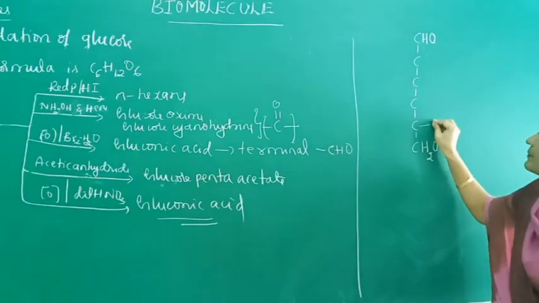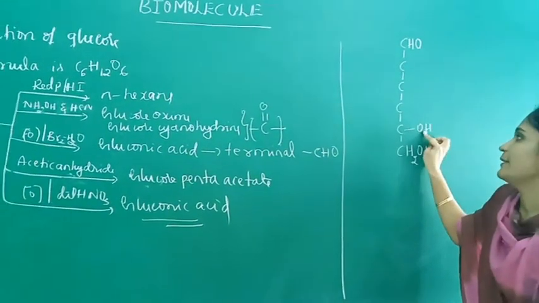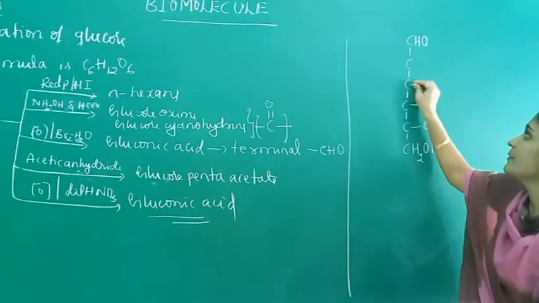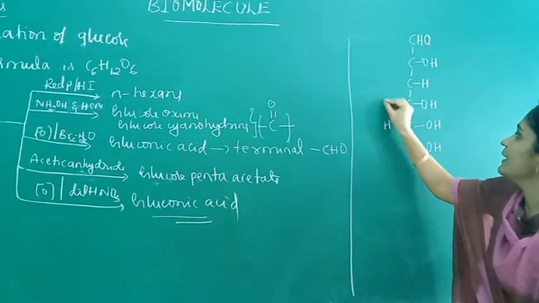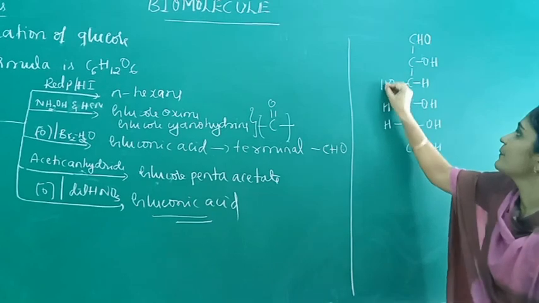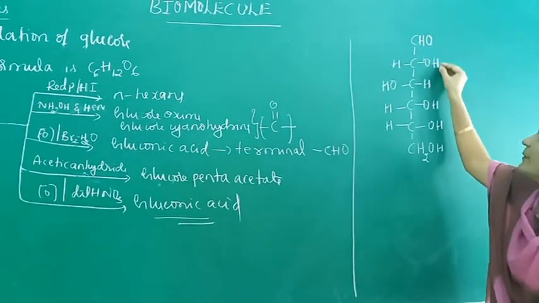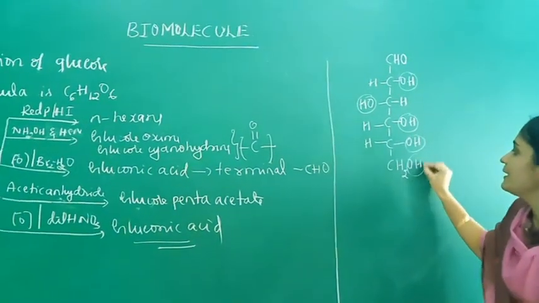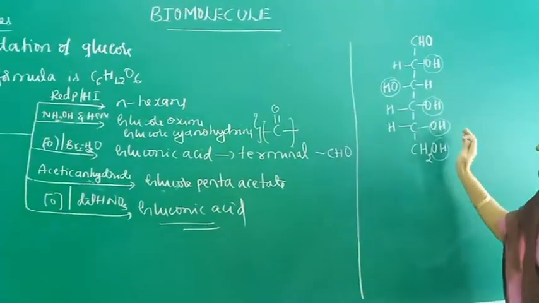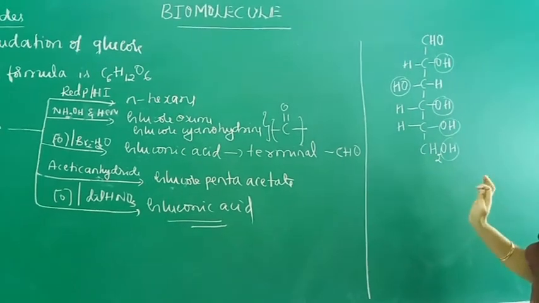The other carbons contain OH and H. So there are 1, 2, 3, 4, 5 hydroxyl groups. So this is the open chain structure of glucose.